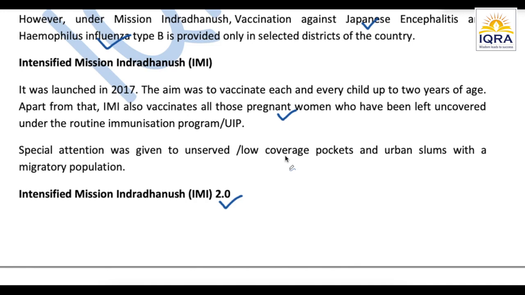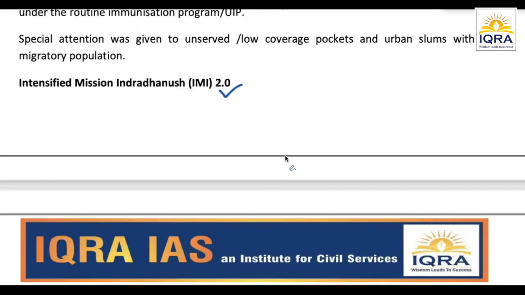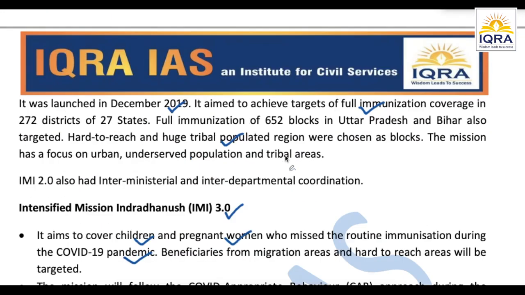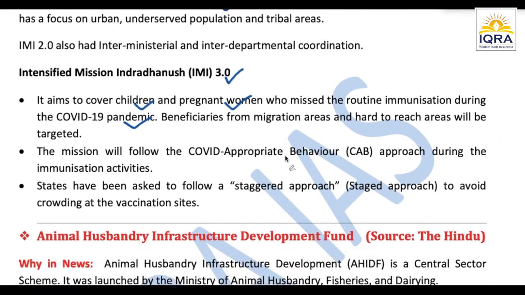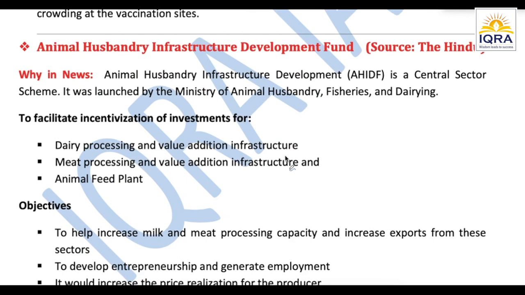The first one, the initial one, which came in 2014, then another one which came in 2019, and this is the recent one which came at the time of pandemic. All right, that was all about it.